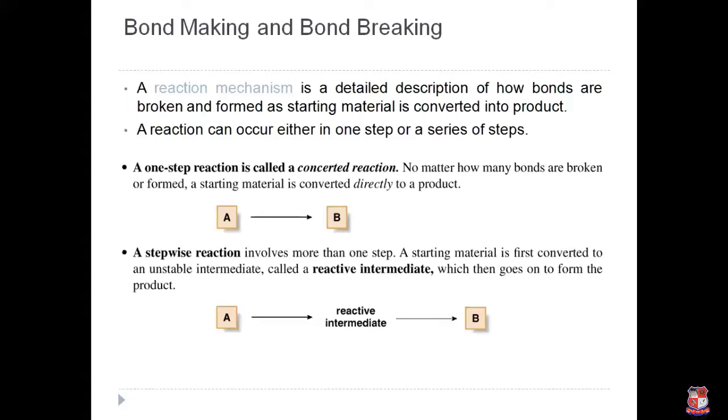While in a stepwise reaction, like SN1, unimolecular substitution, more than one step is involved. That means the starting material is first converted into an intermediate. This intermediate is unstable, called a reactive intermediate, which then goes on to form the product.